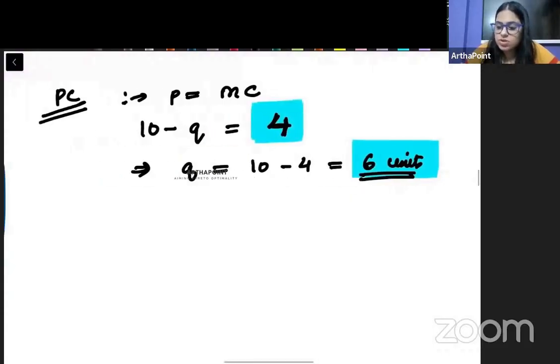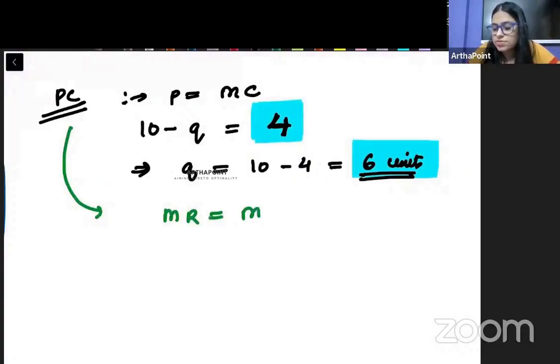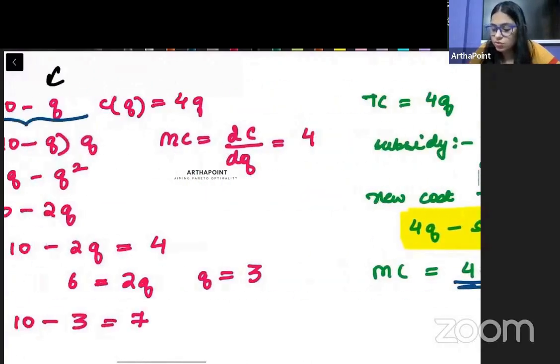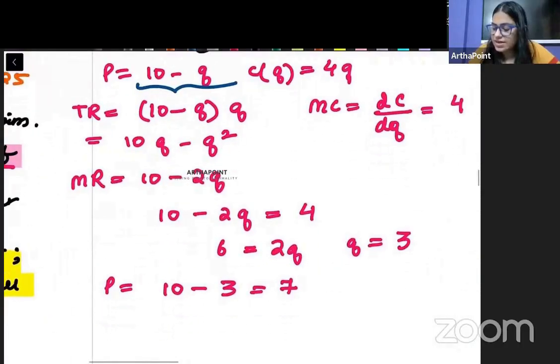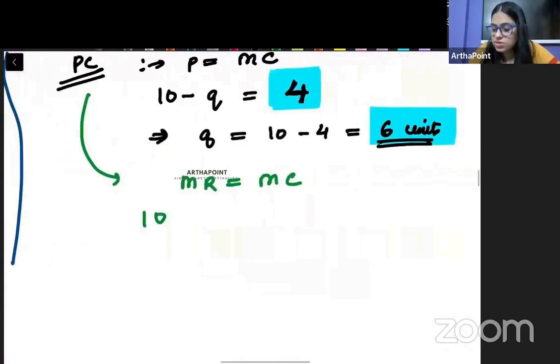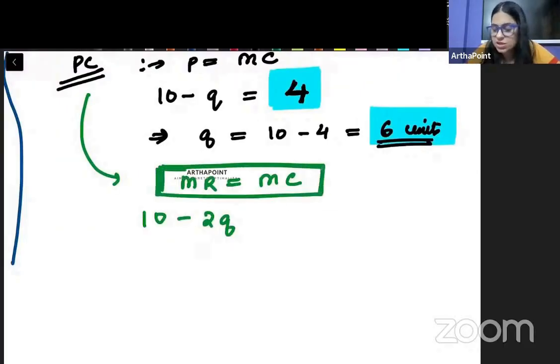But what will the monopolist do? As a monopolist, he will equate MR to MC, right? So his marginal revenue that we just found out is going to be 10 minus 2Q. And the monopolist will always take this condition only.